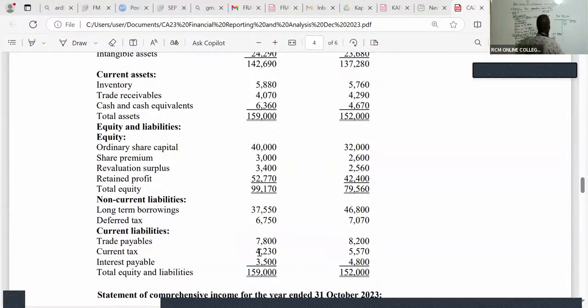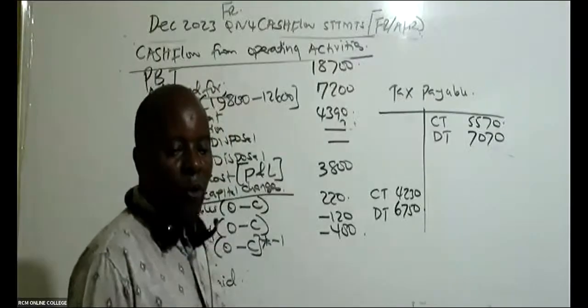Then we have deferred tax 2022, which is 7070, and deferred tax 2023, which is 6750.